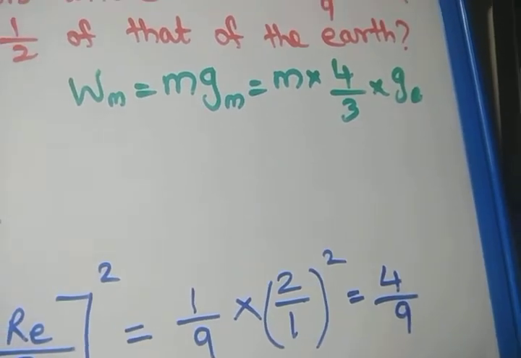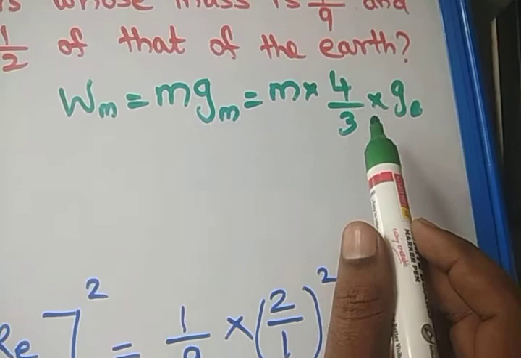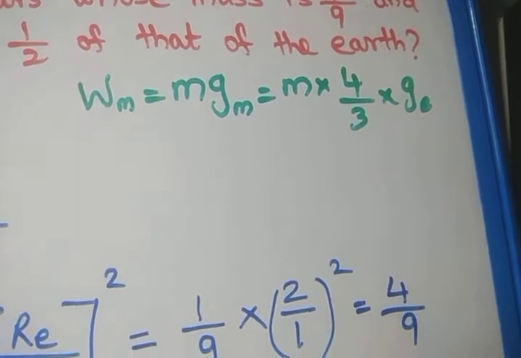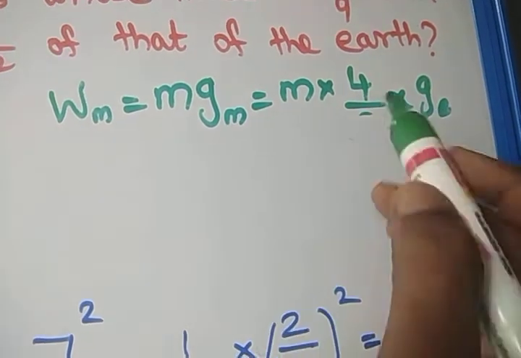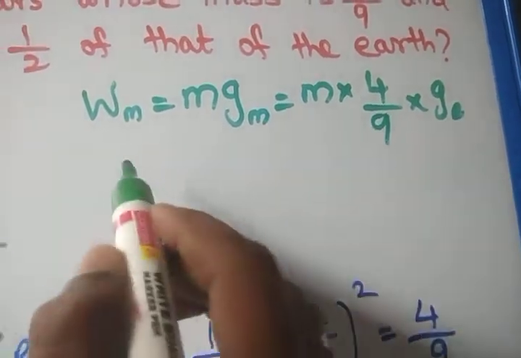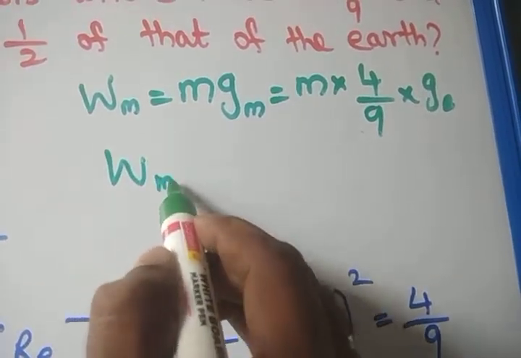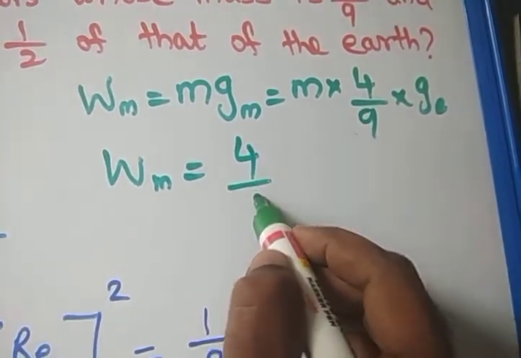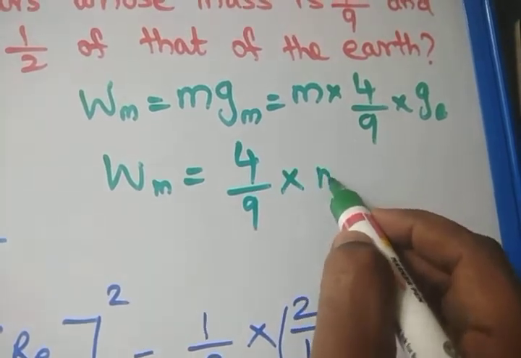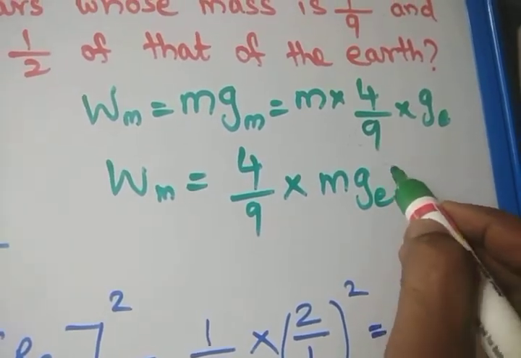So we get what is the answer? Dear students, it is not 4 by 3, it is 4 by 9. So finally we get weight of the body on Mars is equal to 4 by 9 into m into ge. So what is m into ge?